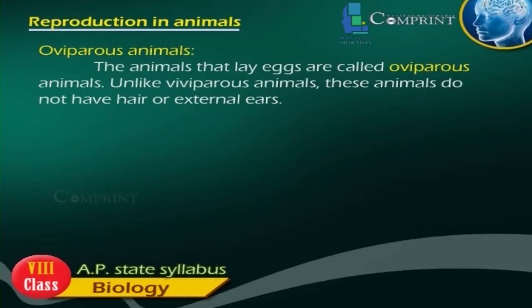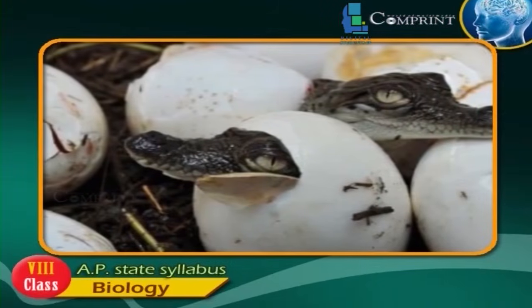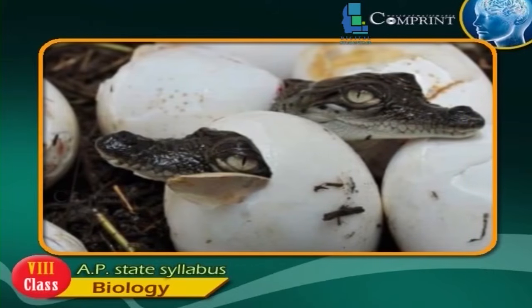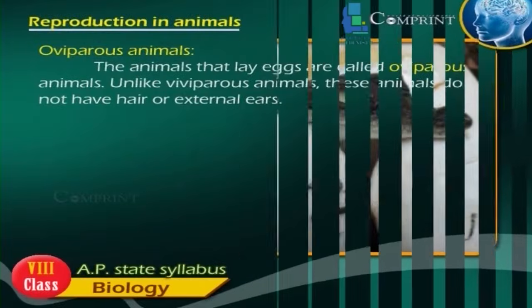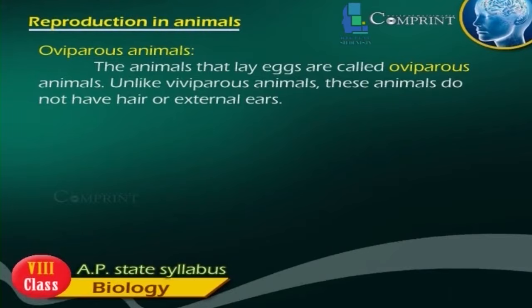Oviparous animals. The animals that lay eggs are called oviparous animals. Unlike viviparous animals, these animals do not have hair or external ears.